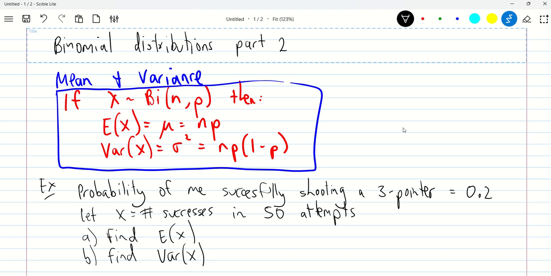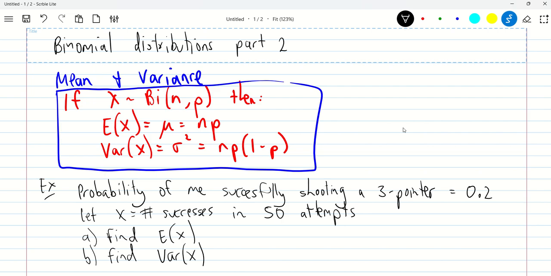Today's video, I'm just going to continue with a bit of binomial distributions, to pick up all the bits and pieces we didn't cover in the first video, like the mean and variance, but also looking at some inverse stuff, figuring out a few tricky things to do with binomials. Okay, so firstly, the mean and variance.